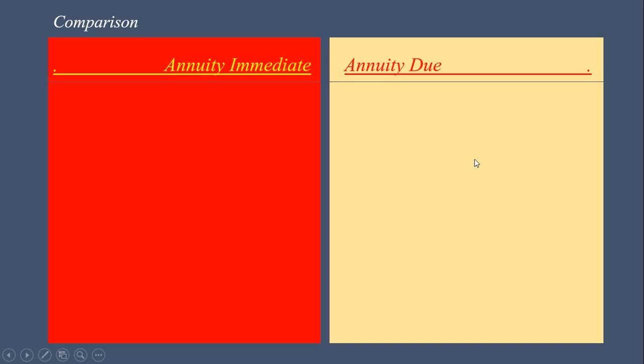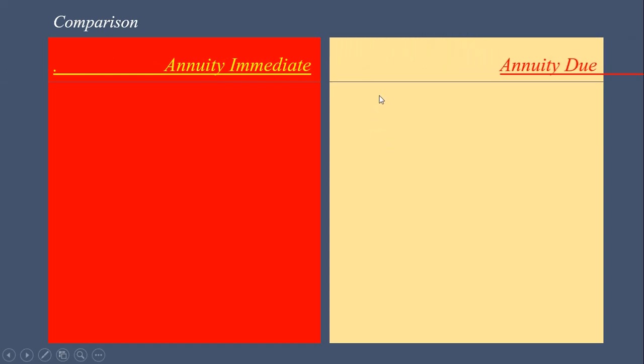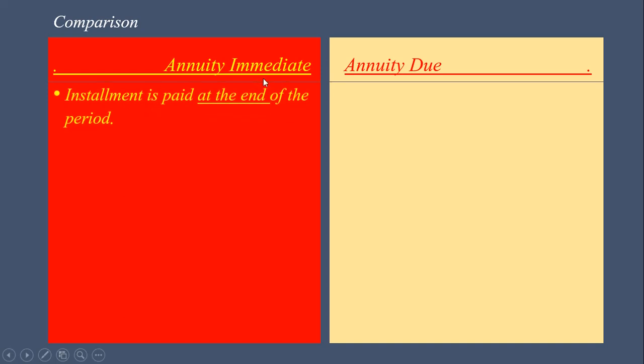Now, let us compare between these two, annuity immediate and annuity due. In annuity immediate, the installment is made at the end of the period. In case of annuity due, installment is made at the beginning of the period.